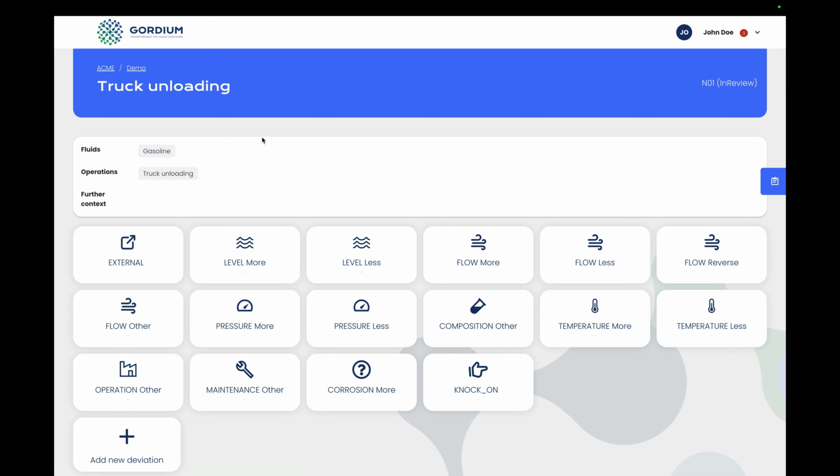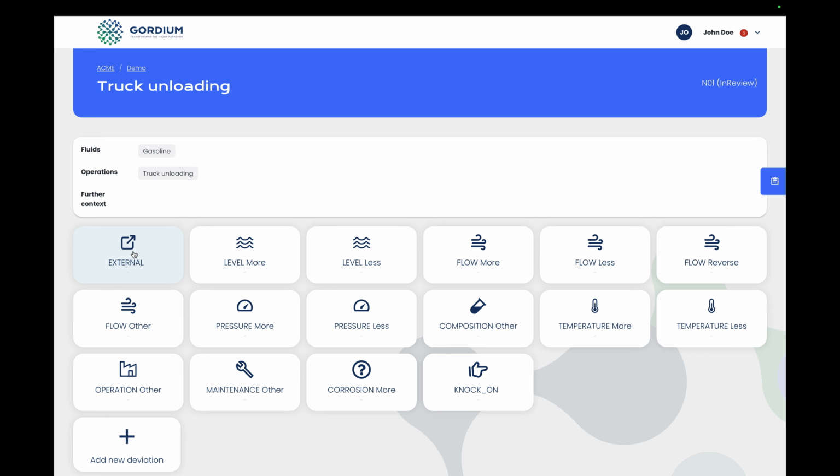In this video I will show you how to create your first blank scenario in Gordium. As we are following the HAZOP methodology in Gordium, we will start working with a brainstorm for a truck unloading node where we are working with gasoline.